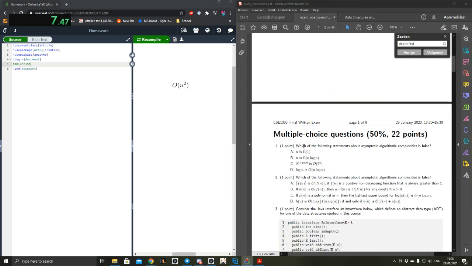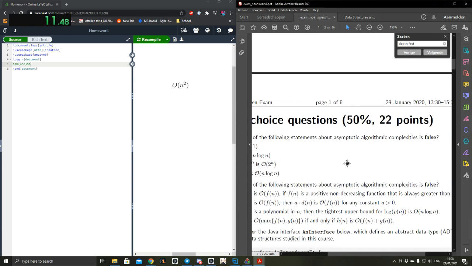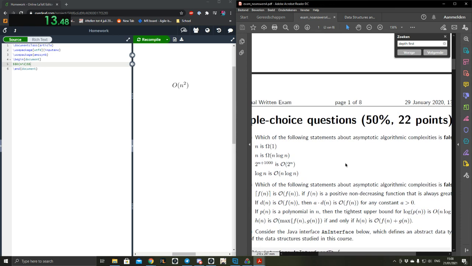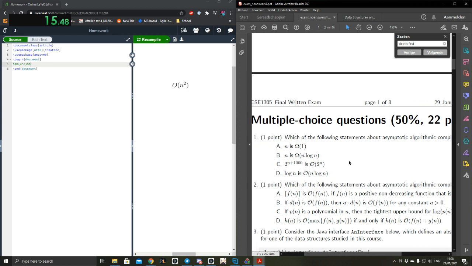Okay, so let's have a look. Can I zoom in a bit more? Which of the following statements about asymptotic algorithmic complexities is false? A: n is big omega of 1. B: n is big omega of n log n. C: 2 to the power n plus 1000 is big O of 2 to the power n. D: log n is big O of n log n.